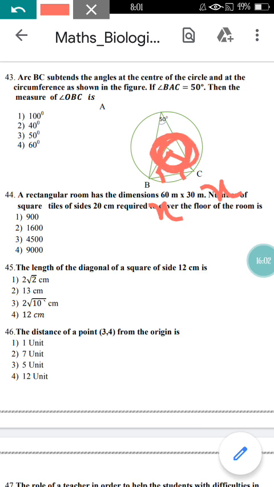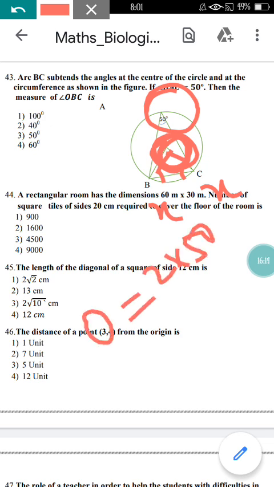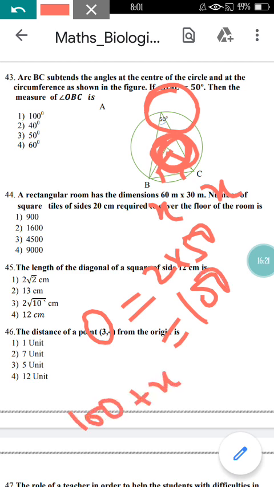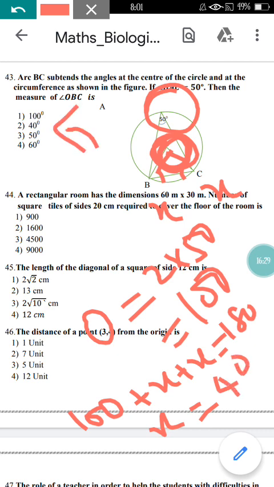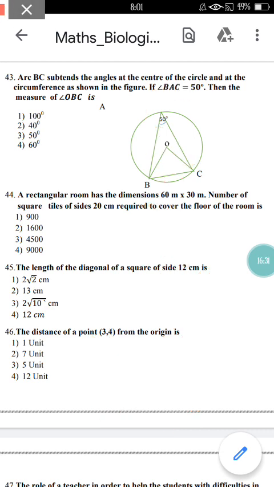Angle at O, by making use of the property that the angle subtended by an arc at the center is double the circumference angle. So here angle at O is equal to 2 into 50, which will be 100. Just add all the terms, and you know the sum of all angles of a triangle is 180 degrees. From here you can find the value of x as 40 degrees. So option 2 here is the correct option.